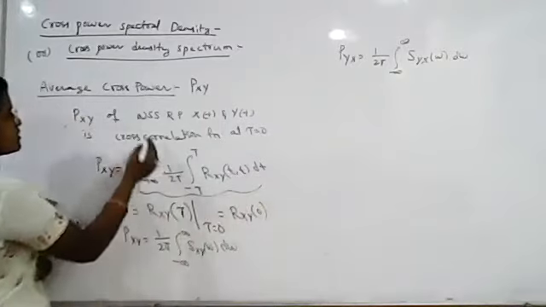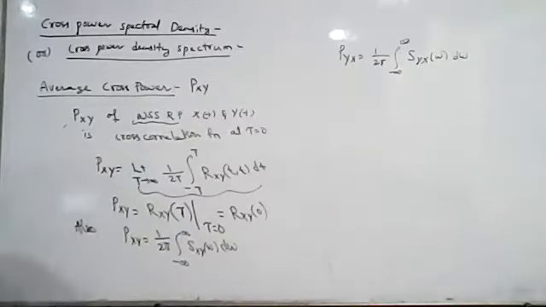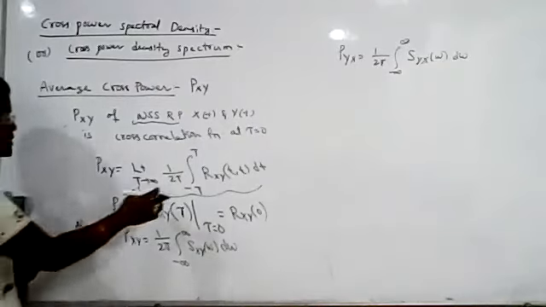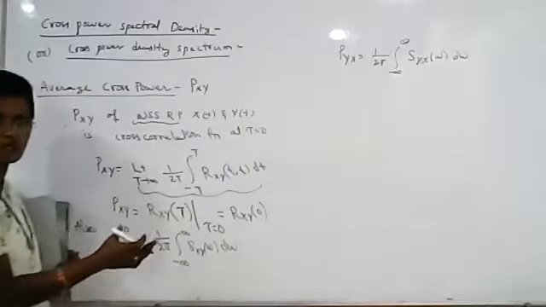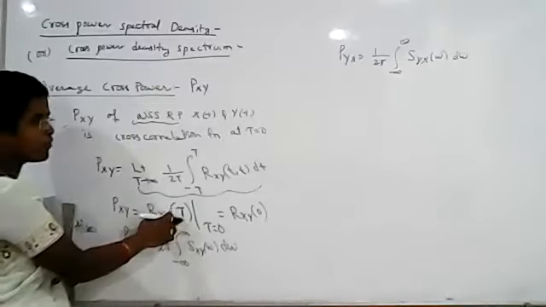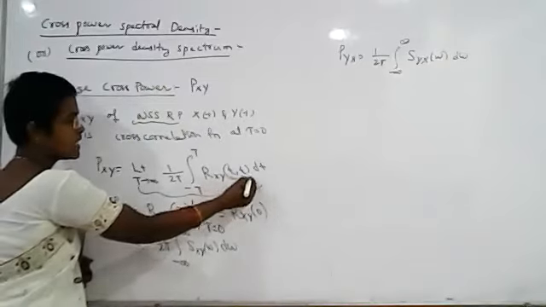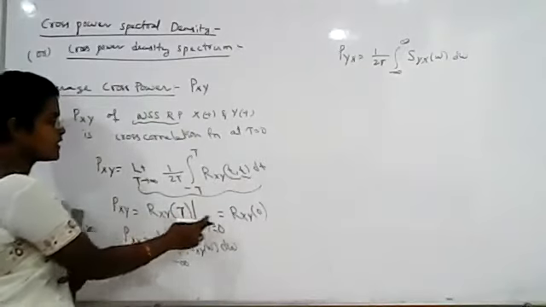Since x of t, y of t are jointly wide-sense stationary, the time cross-correlation will be equal to the ensemble cross-correlation. So this is equal to Rxy of tau. Here you have t and t, so the time difference is 0. So it is Rxy of 0.